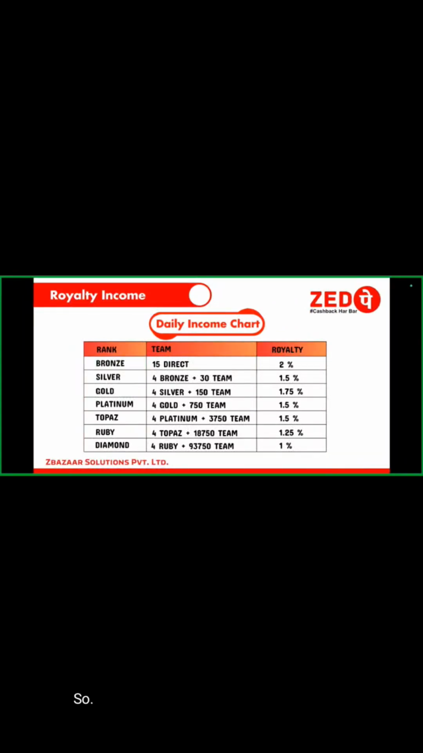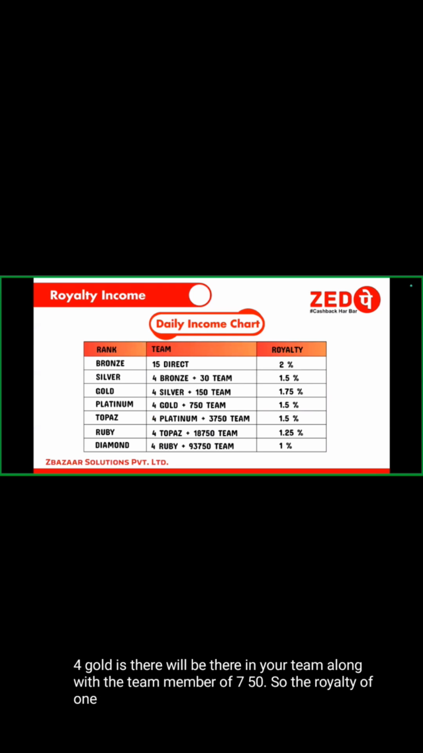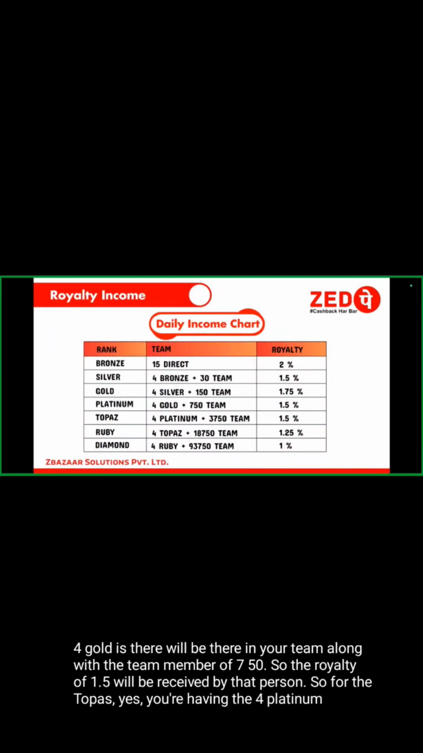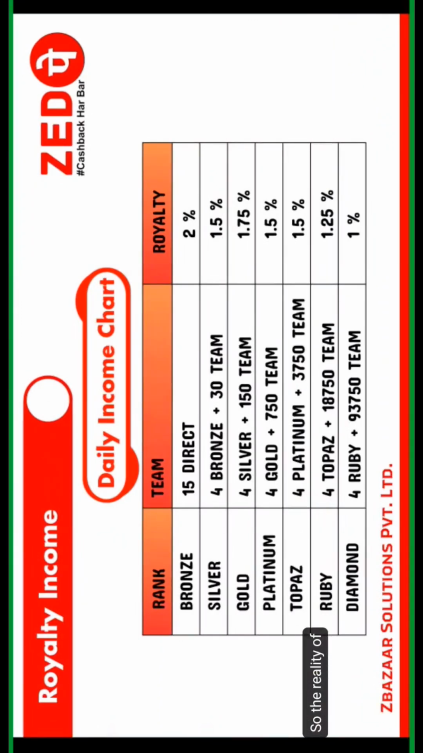So platinum, for achieving the platinum rank, 4 gold will be there in your team along with a team of 750 members. So the royalty of 1.5% will be received by that person. For the topaz, yes, you have 4 platinum in the direct along with a team of 3,750. So the royalty of 1.5% will be received by that person daily.